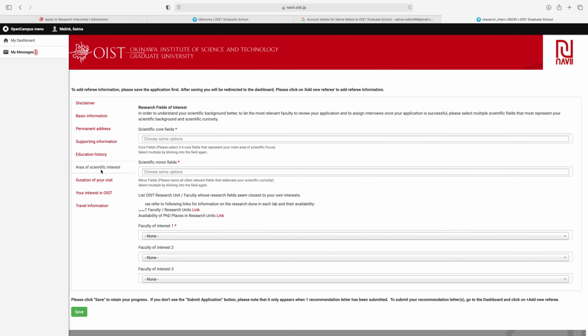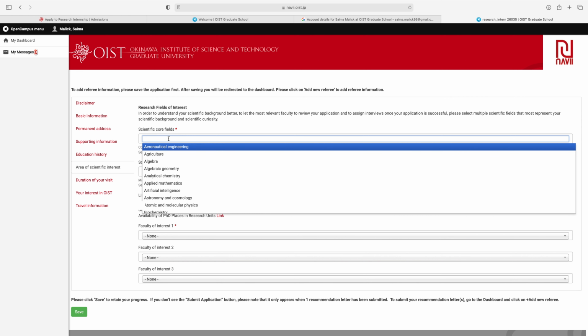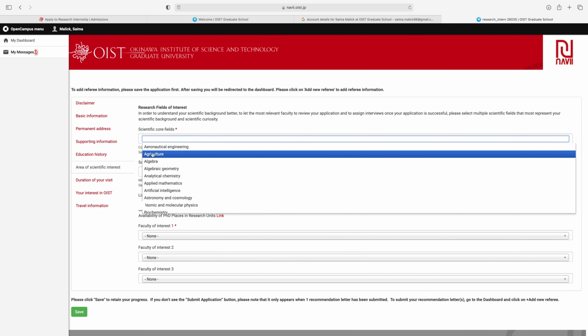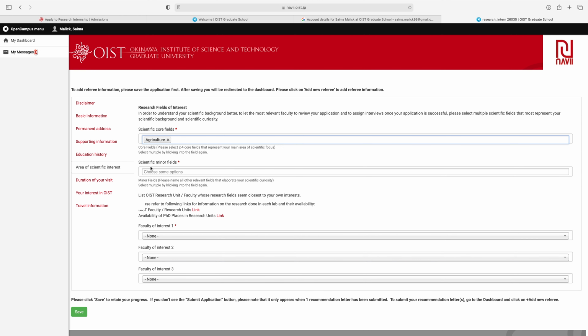Next is area of scientific interest. First is scientific core field. From here select your scientific core field and next is scientific minor field. From here select your scientific minor field and please refer to following links for information on the research done in each lab and their availability.